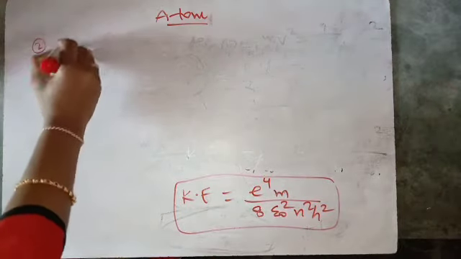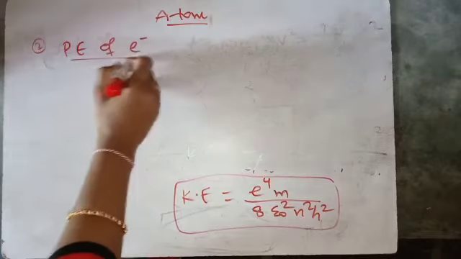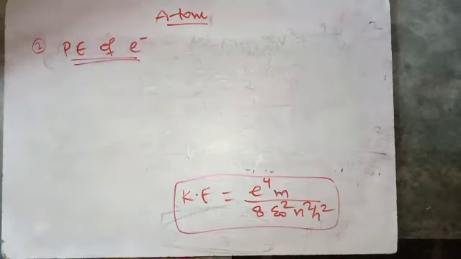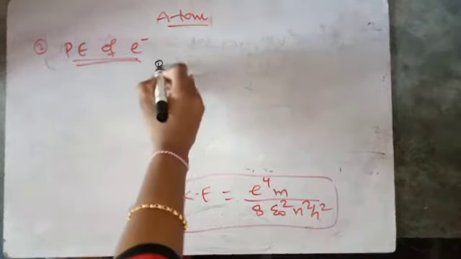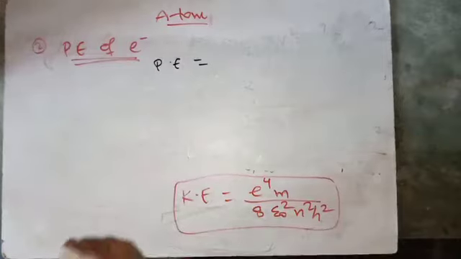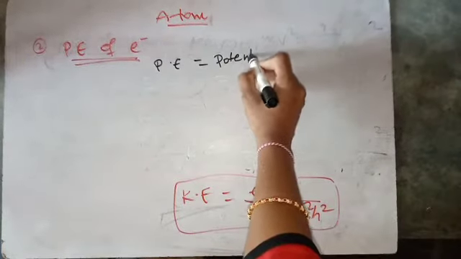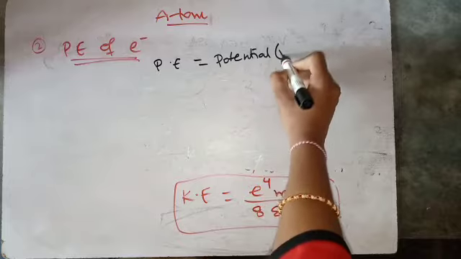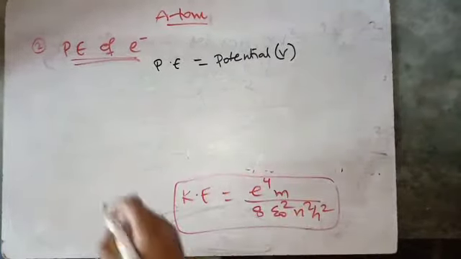Now, potential energy of an electron in the nth orbit according to Bohr's atomic model. The potential energy is equal to potential V at a distance of r from the nucleus.